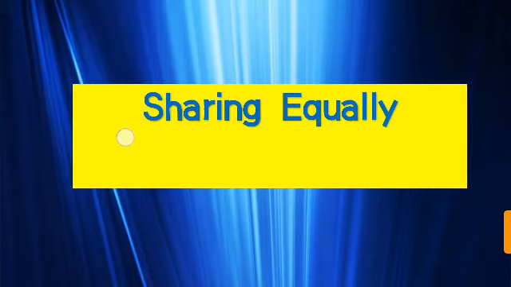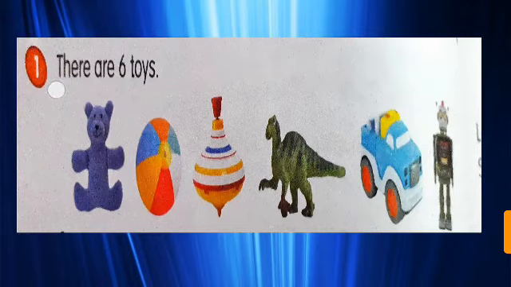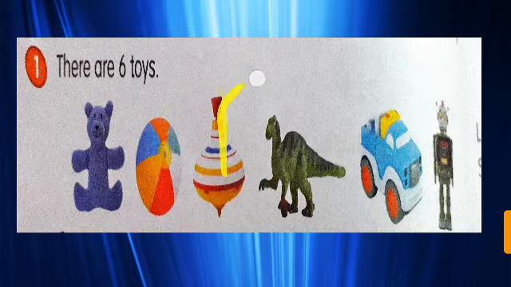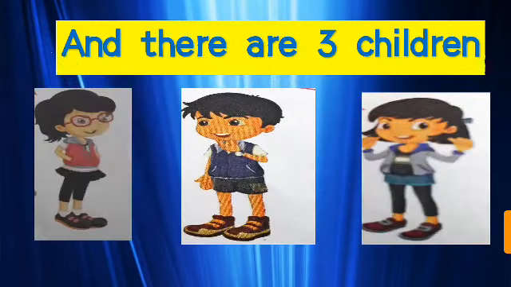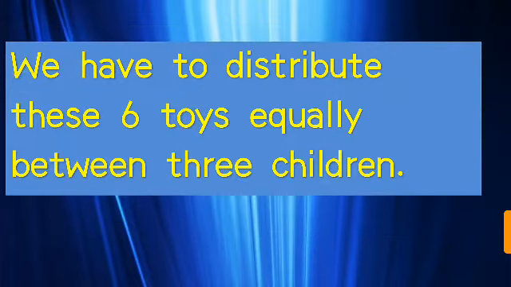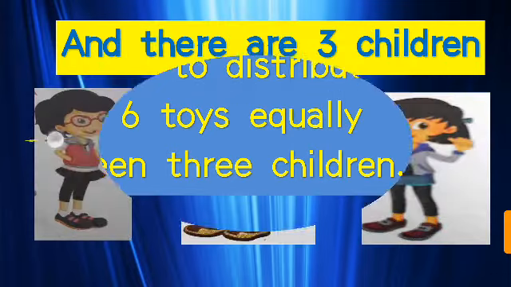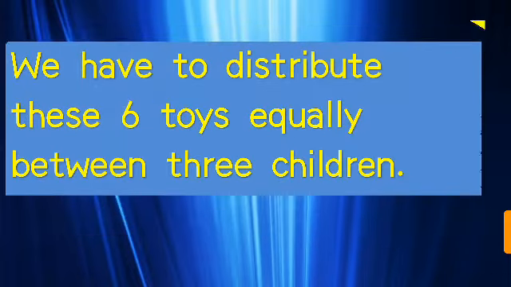So dear students, sharing equally, you have learned with the help of a few videos also. So let's see, there are 6 toys. Okay, let's count. 1, 2, 3, 4, 5, 6. And what we have to do? There are 3 children, 1, 2 and 3. So we have to distribute these 6 toys equally between 3 children.